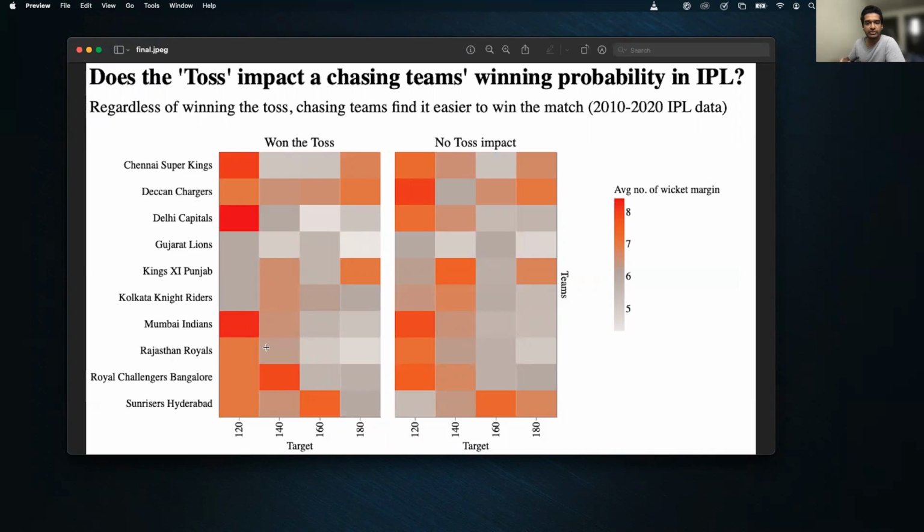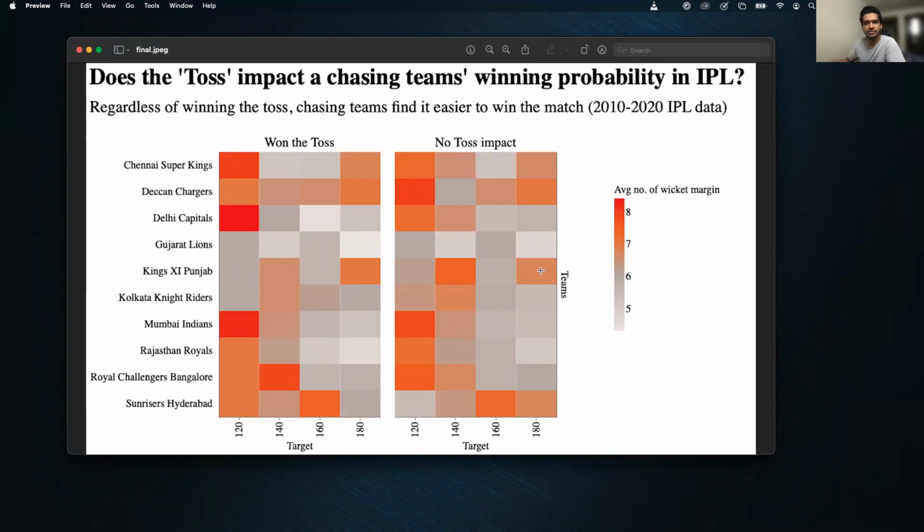Some of the other interesting facts that I found from these charts are from some other teams like the Kings 11 Punjab. They won targets of 180 pretty comfortably, with 5 to 6 wickets in hand. But this was mainly because of their opening partnerships, which were solid during those matches.